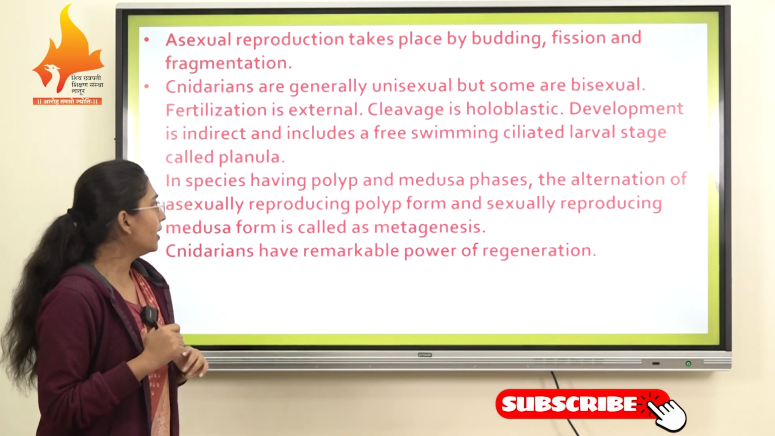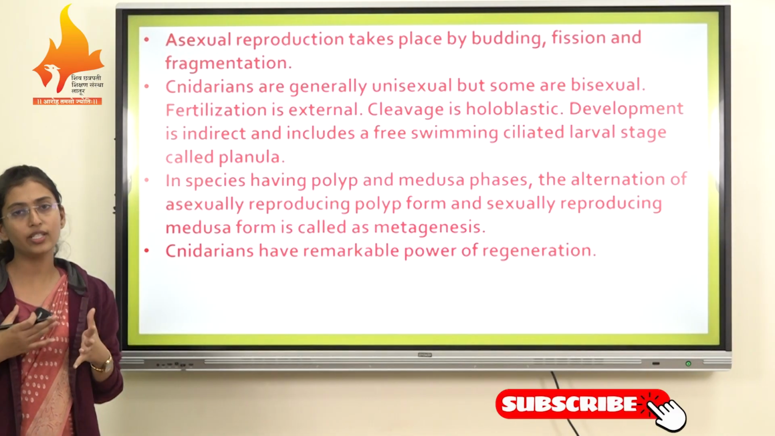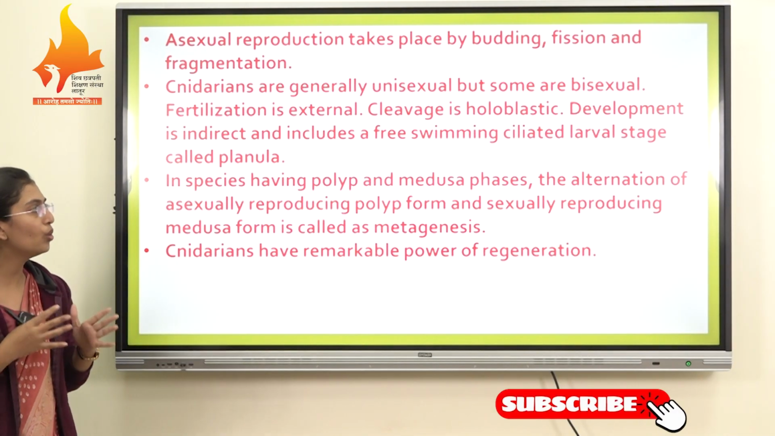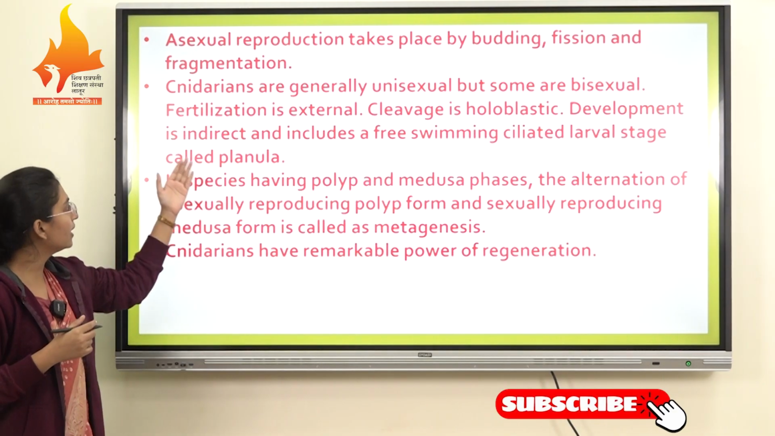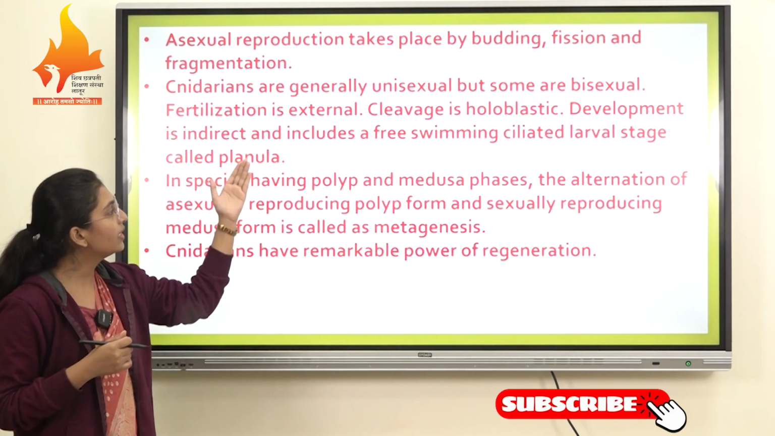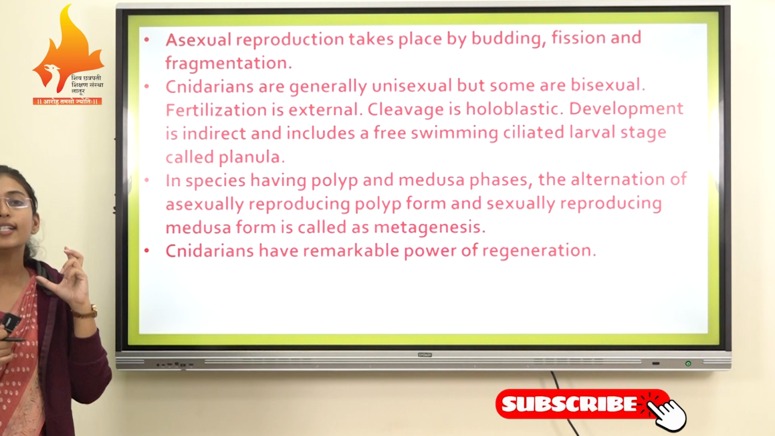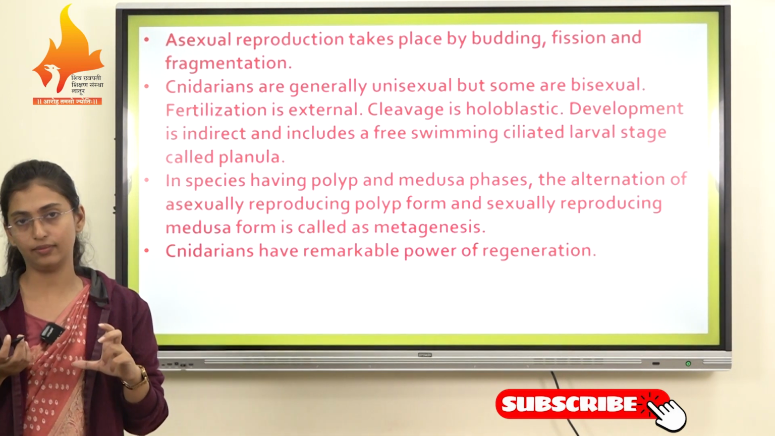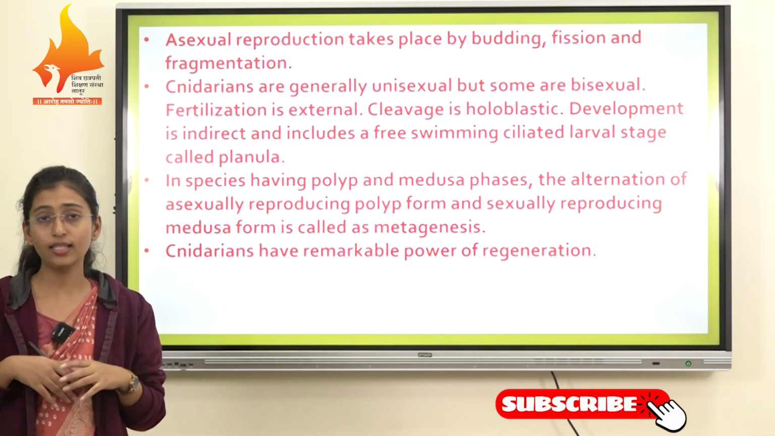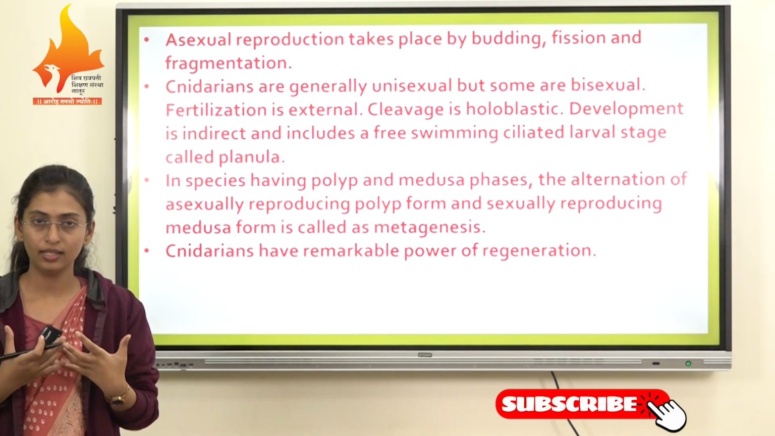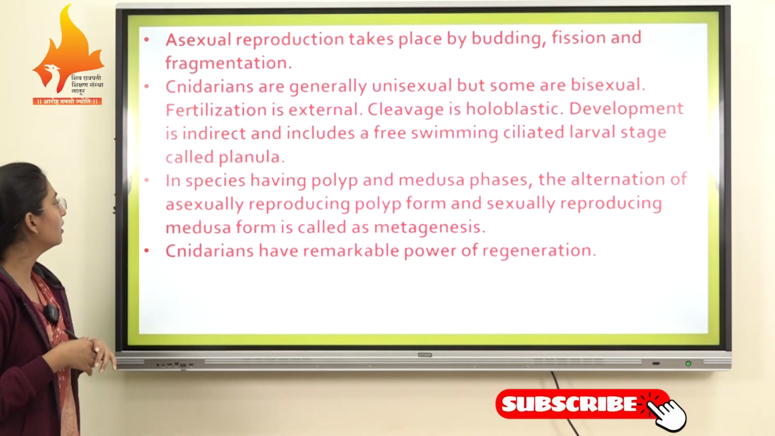Cleavage is holoblastic. In the phylum Cnidaria, the cleavage is holoblastic, meaning complete cleavage is present. Development is indirect and includes a free-swimming ciliated larva called the planula larva. Development in this phylum is indirect, meaning larval forms are present, and this larval form is free swimming, of the planula type.